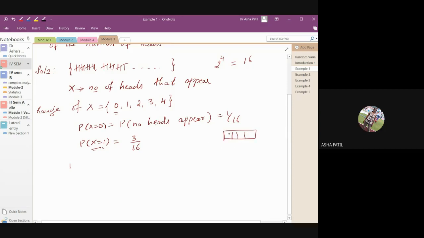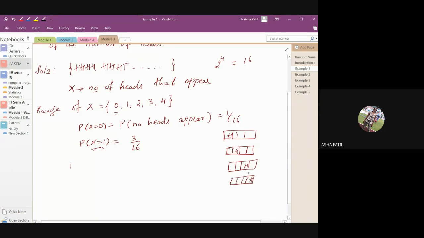Suppose it is like this: in the first place you want a head, rest all should be tails, or else second place should be head, and rest all should be tails, or the third place has to be head, or the fourth place head.